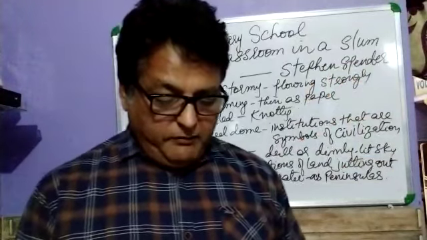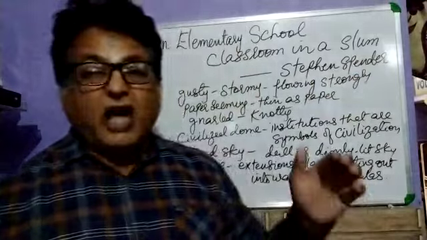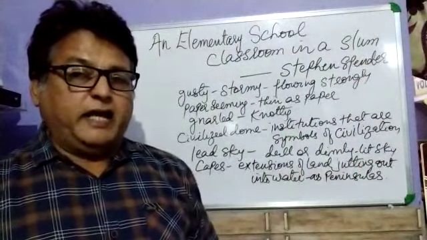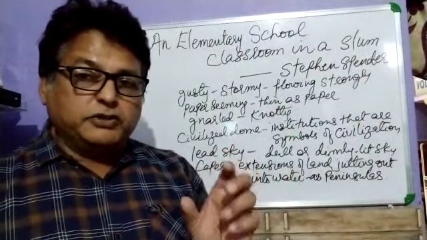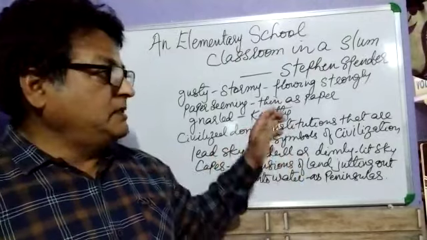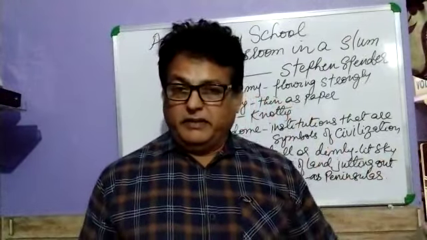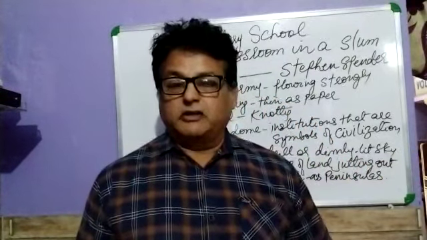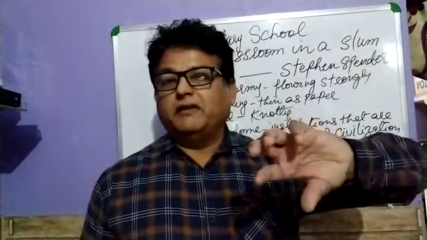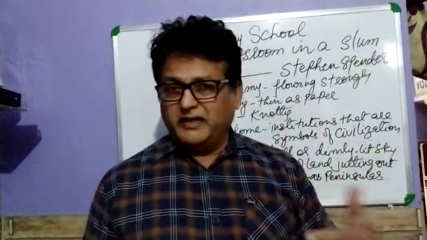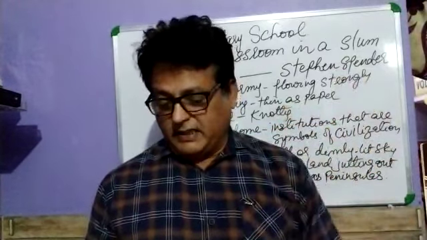On sour cream walls, donations, Shakespeare's head. On the sour cream wall, again the poet has purposely used the word sour. It means the walls are not well painted. They have not been painted for a long time. That is why they have turned yellowish in color. A dirty look the wall is giving.